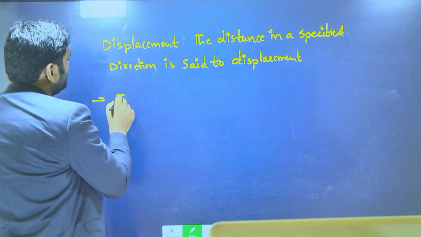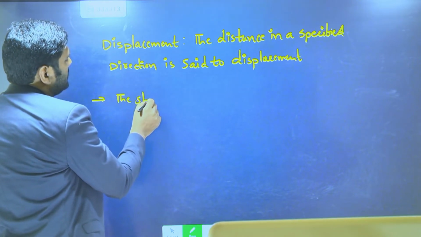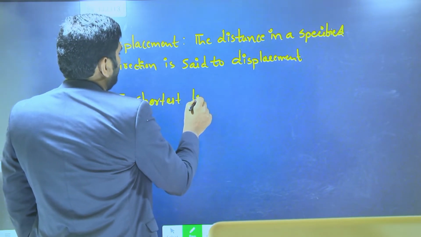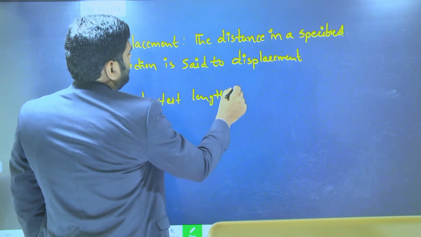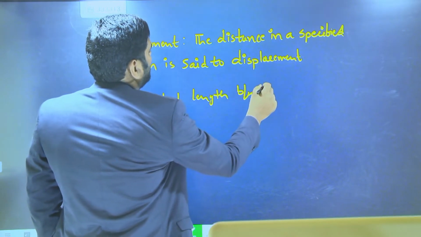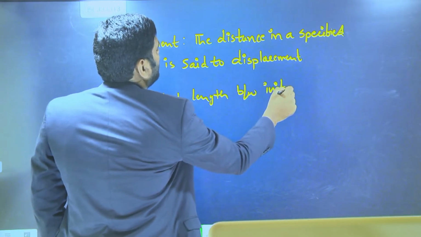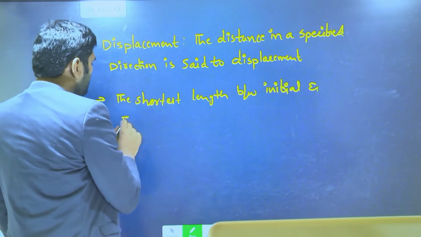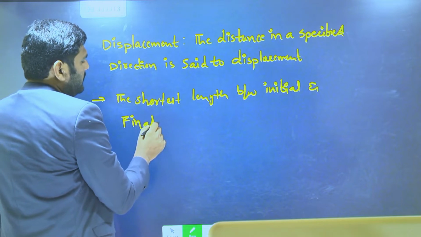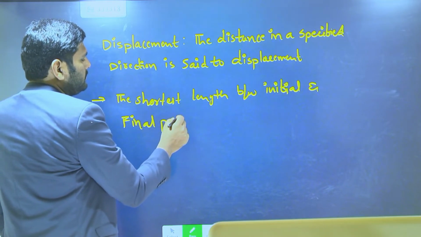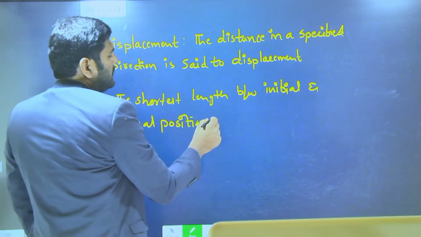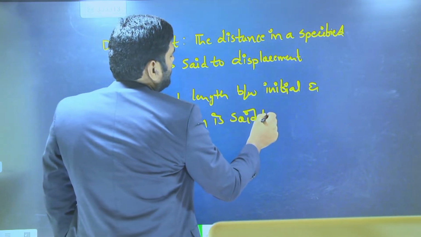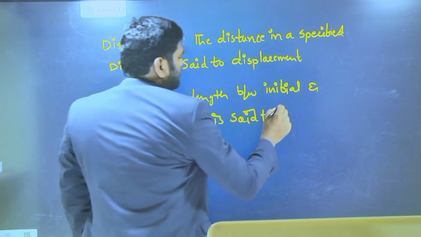The shortest length between the initial and final position is said to be displacement.